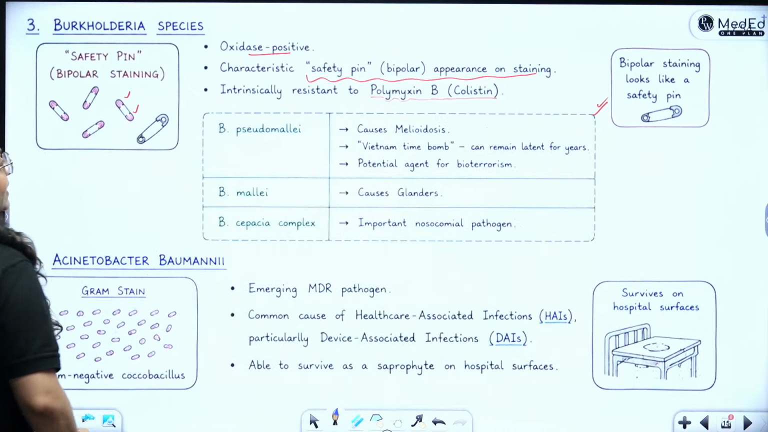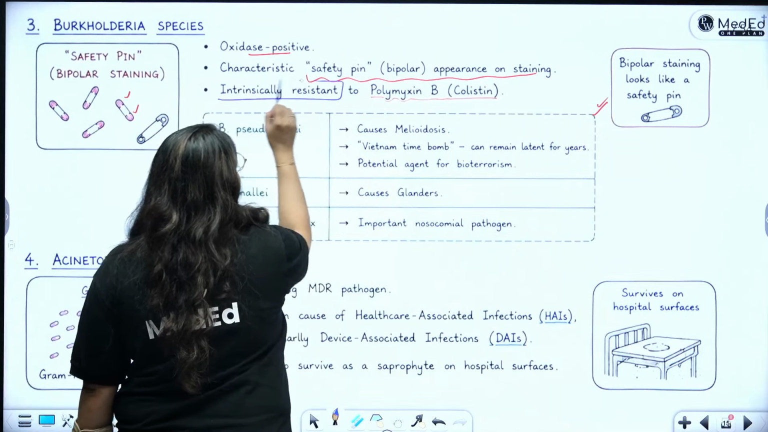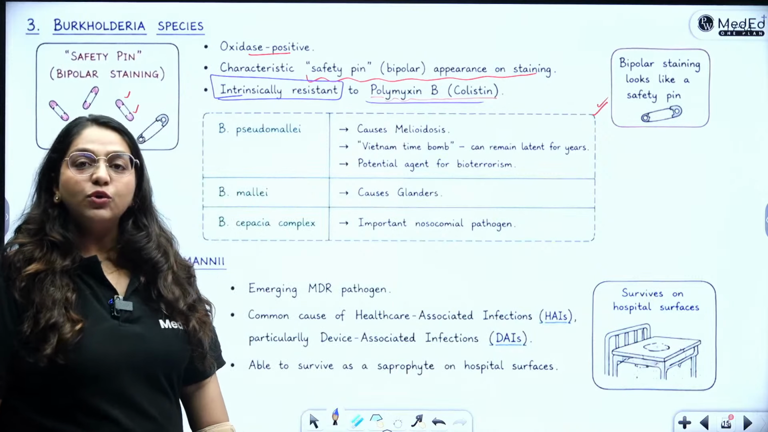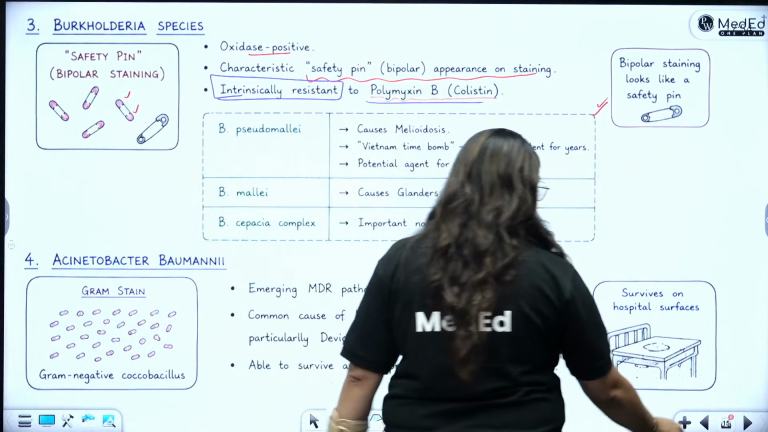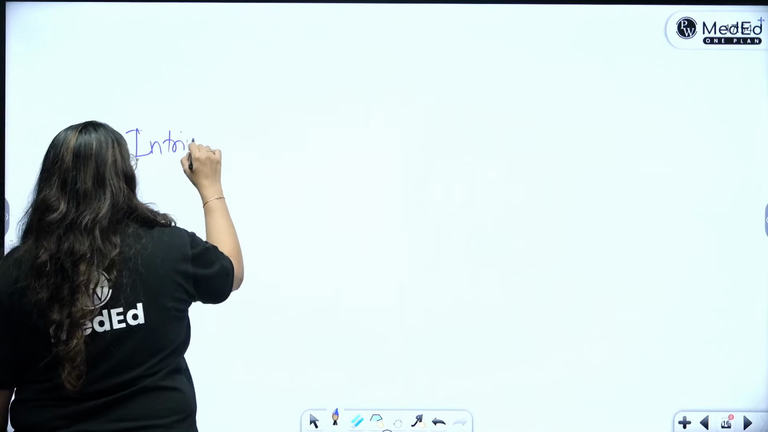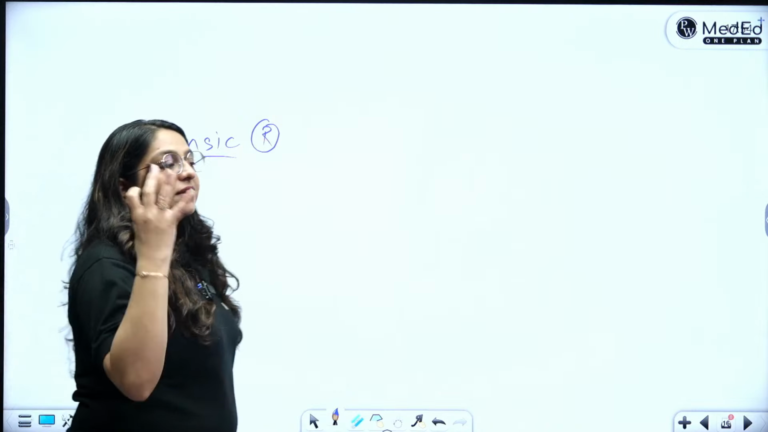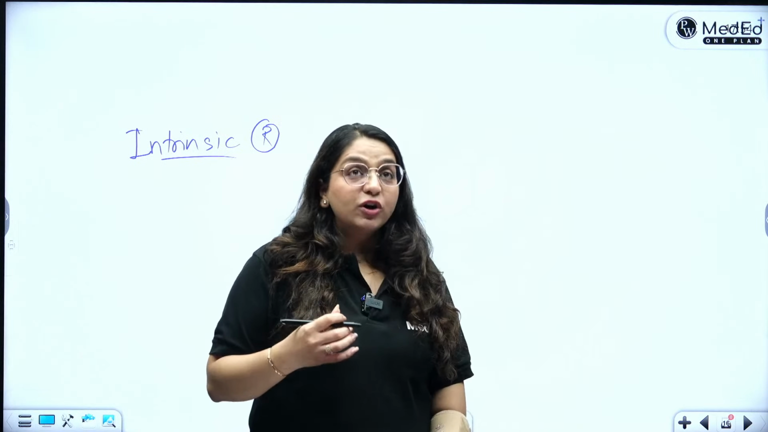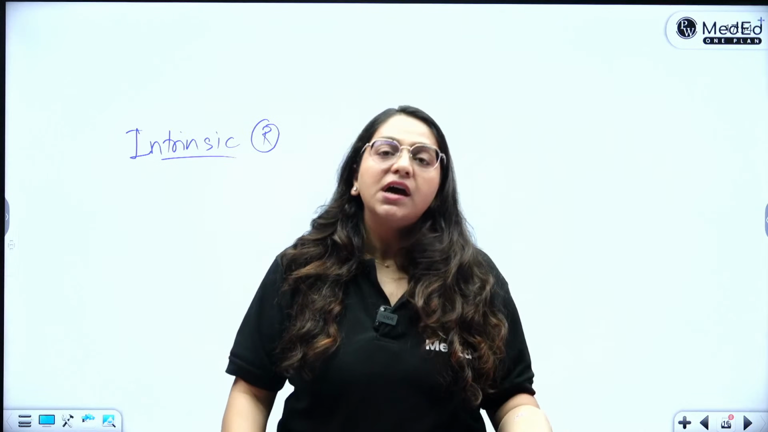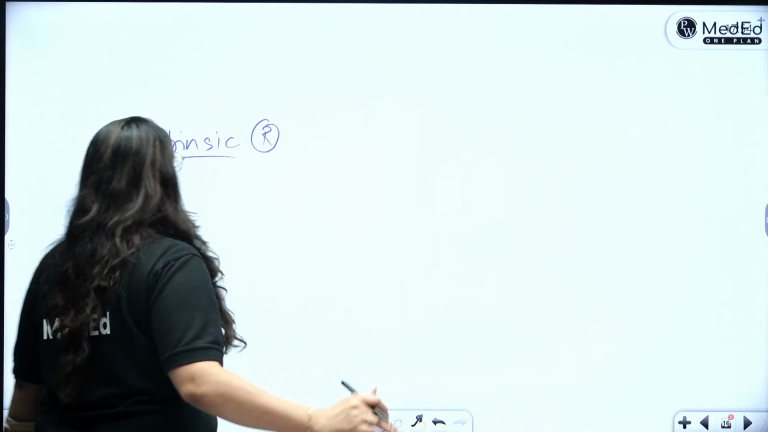Melioidosis in the Burkholderia species. It is intrinsically resistant to polymyxin B or colistin. I always tell you to remember just two guys who are intrinsically resistant to polymyxin B. What is intrinsic resistance? That they were born this way. By birth, they are resistant. So it is not because of multi-drug therapy that they have acquired this resistance. By birth, they have the ability to stay resistant to polymyxin B.